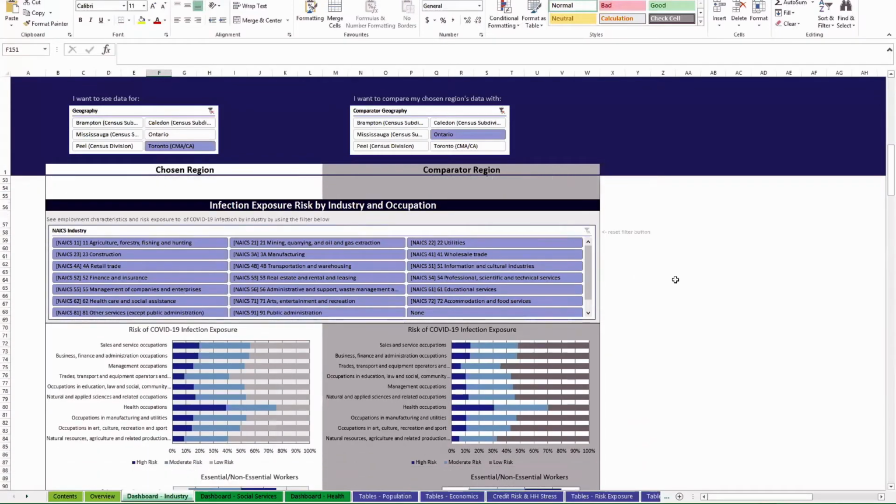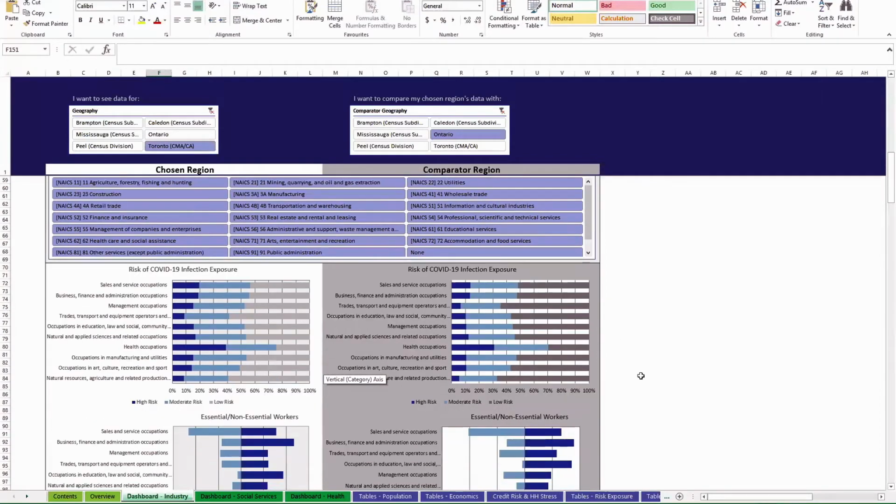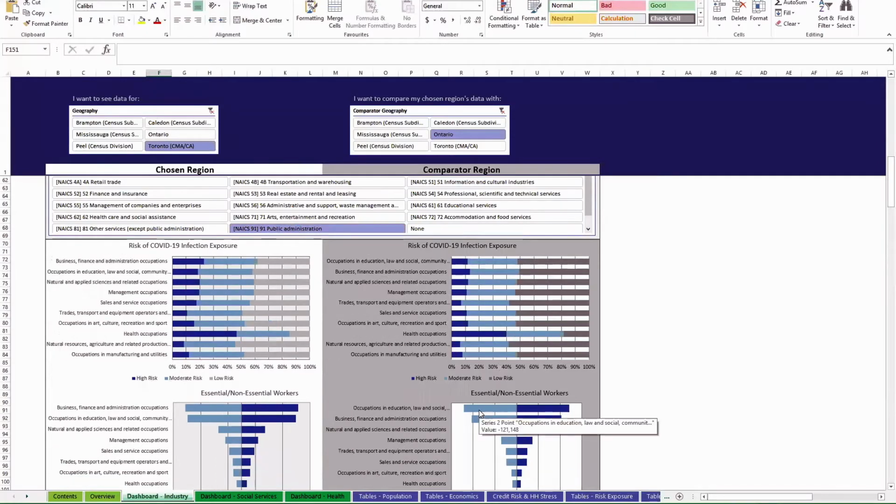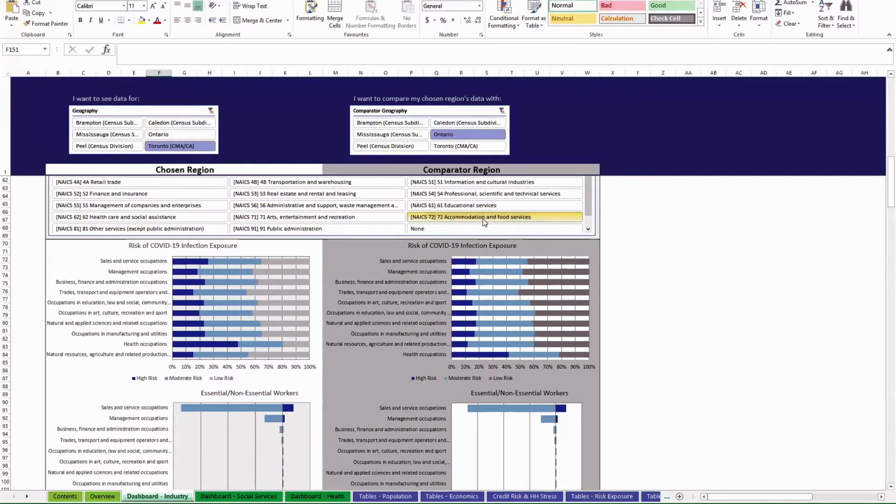Down below, we have a different filter. Here you can actually filter this next set of figures by industry, and those are NAICS industries. So we can take a look at the risk of COVID-19 infection exposure. For example, maybe we want to look at public administration, see high risk, moderate risk, and low risk. You see how that changes if we click accommodation and food services. You see a lot more of that blue high risk.